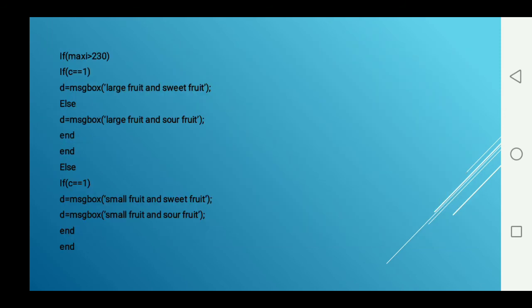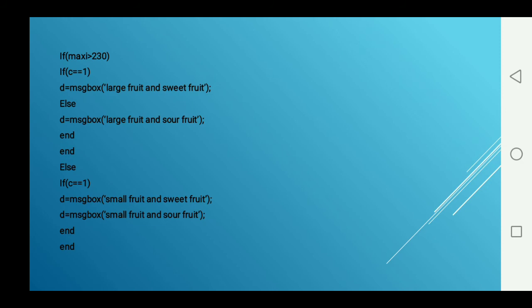Similarly, another threshold is fixed at 230 for the maximum distance. If the distance between two white pixels is greater than 230 and C value is 1, then it is a large and sweet fruit.